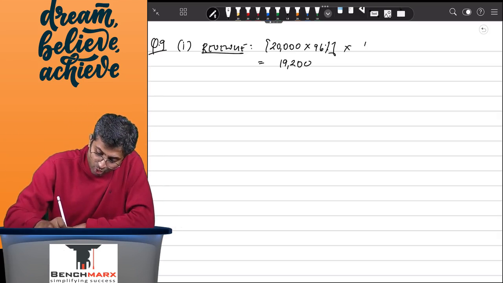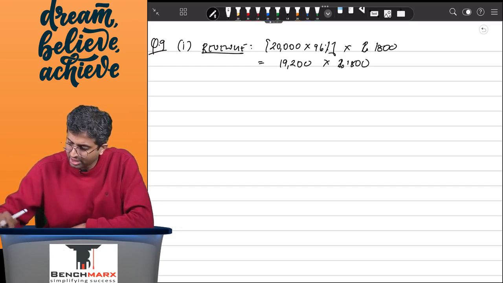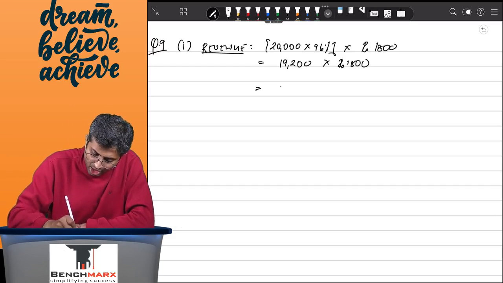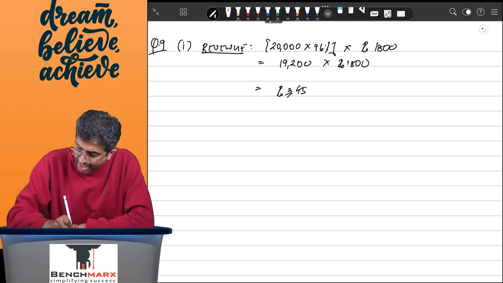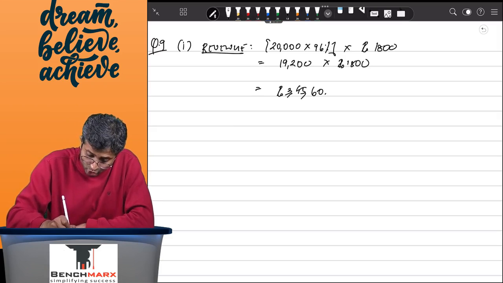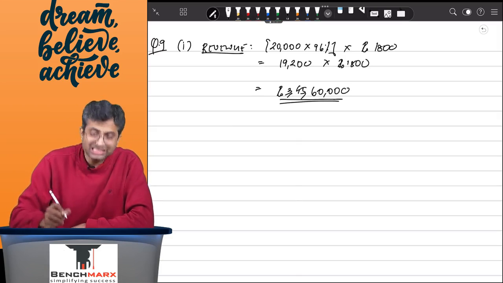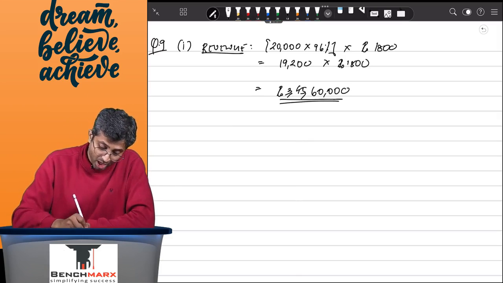So you will multiply this by rupees 1800, which is the revenue, and 19,200 into 1800 will come to rupees 3 crore 45 lakhs 60,000. So 3 crore 45 lakhs 60,000 is the revenue to be recognized.